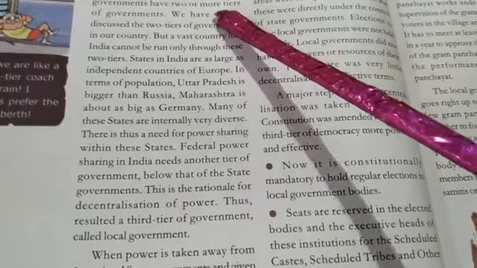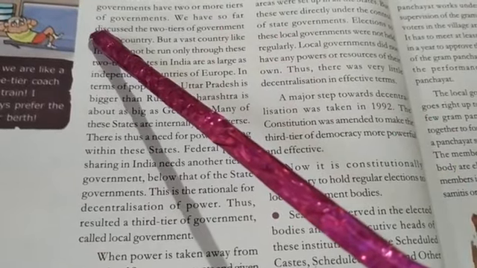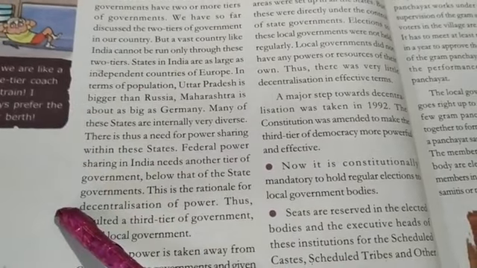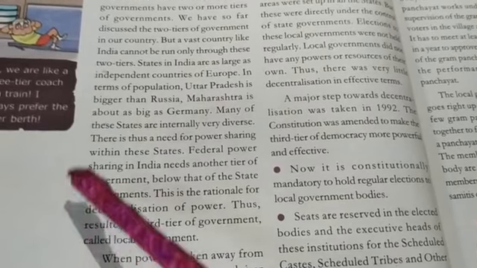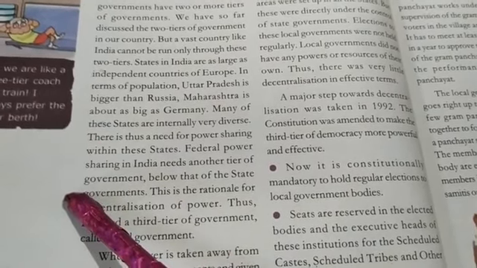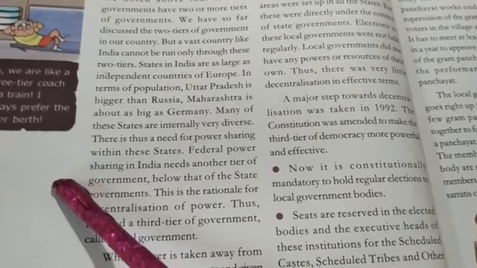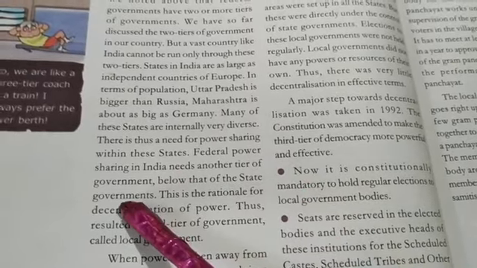In case of hierarchy, you will assume that suppose number 1 is the union government, then followed by the state government, and then one more tier is needed. It will be the third and the lowermost hierarchy. In order of hierarchy, it will be the lowermost tier of government. That will be what I have told you earlier, either the village level or the block level, and that will be placed below what? The state governments.